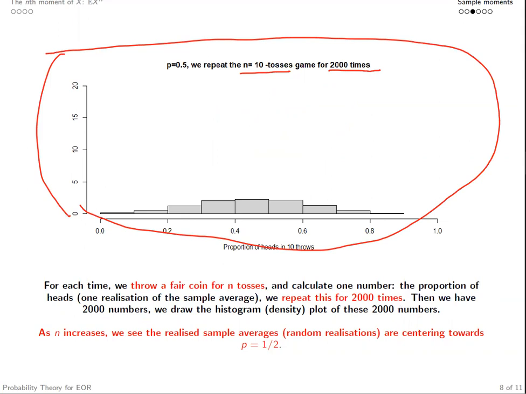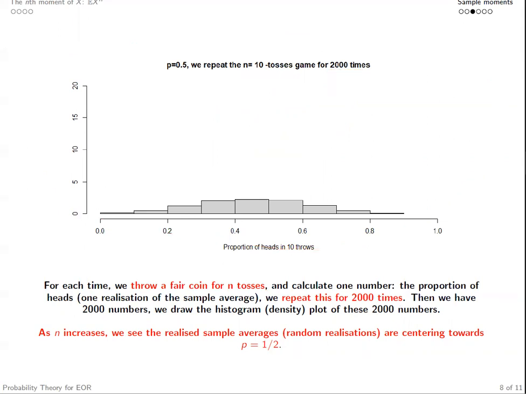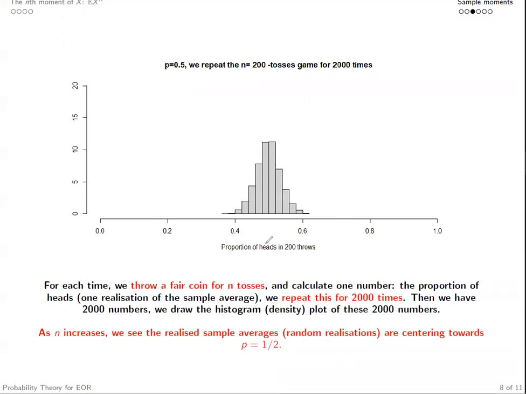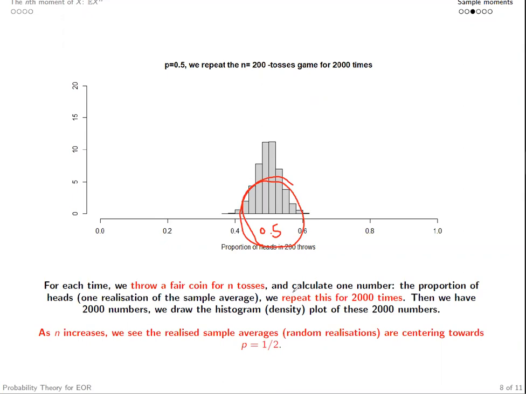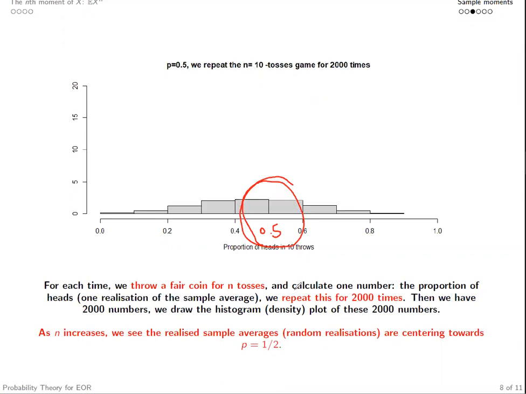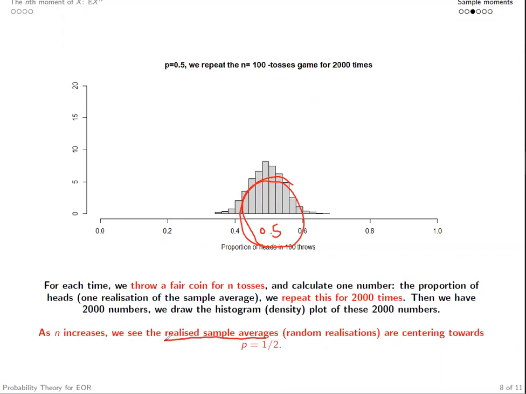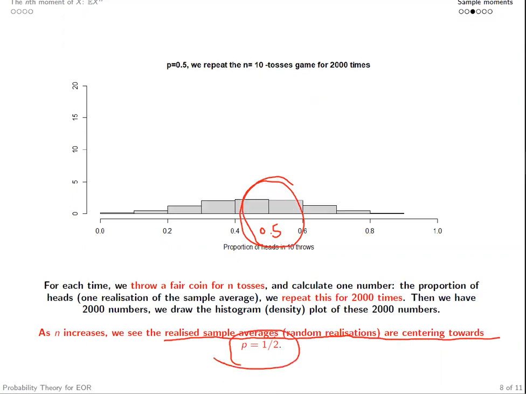What would happen if we increase n? As n increases, you can see the realized sample average will be closer and closer in a neighborhood around 0.5. They are more and more likely to take values in a smaller and smaller neighborhood around the true value. So these realized sample averages are centering towards the first moment.